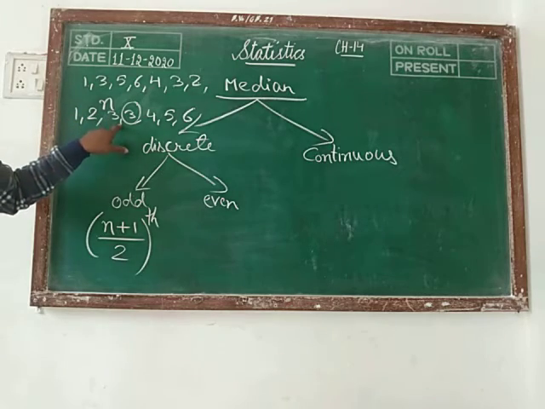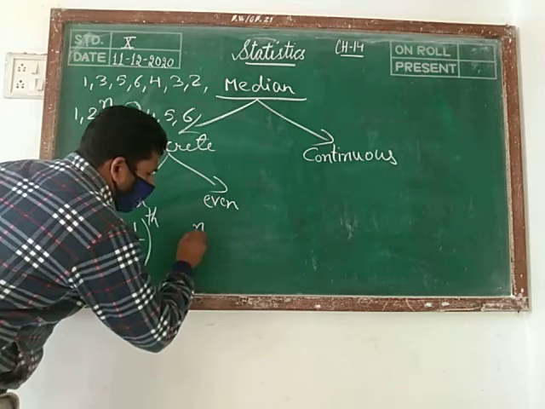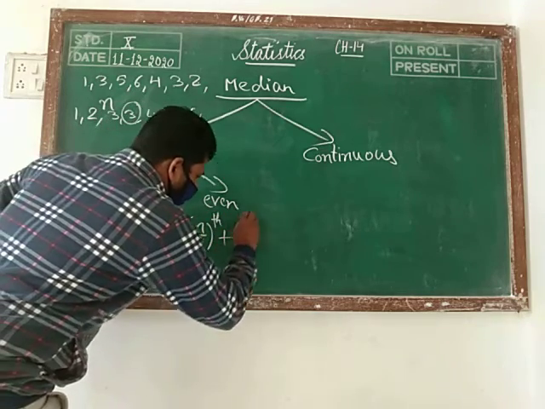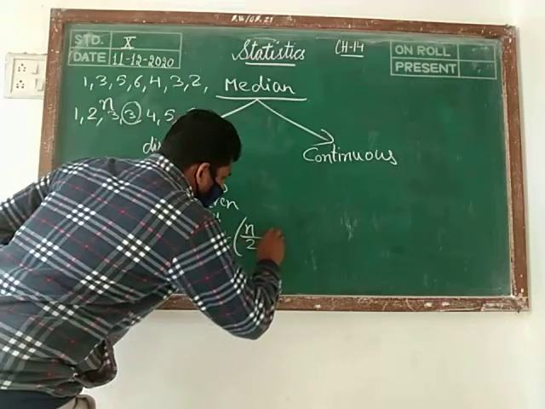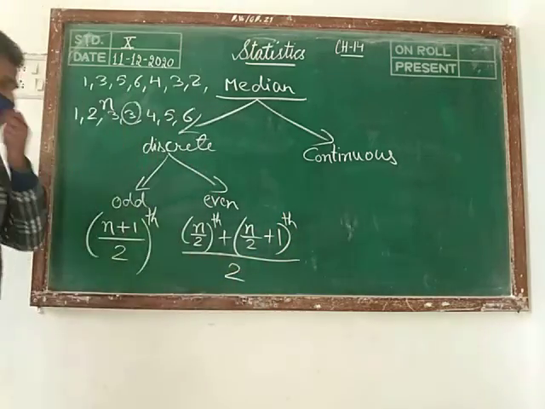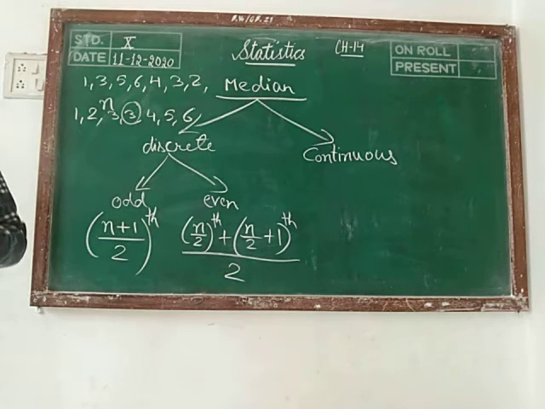Concept is clear? For the even case, we take the average of the n upon 2 th term and the n upon 2 plus 1 th term, and that value is the median if the number of observations is even.